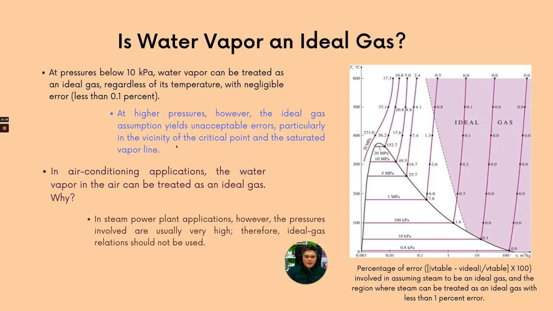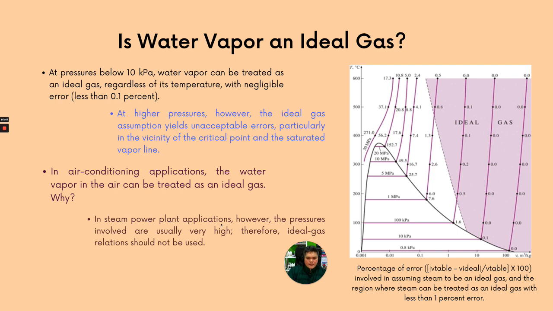At higher pressures, however, the ideal gas assumption yields unacceptable errors, particularly in the vicinity of the critical point and the saturated vapor line. So in air conditioning applications, the water vapor in the air can be treated as an ideal gas. Why? Because the pressure is low. The horsepower is still low. We say the aircon has 1 HP, 3 HP, so it's still very low. So you have the vapor, and you can use the ideal gas equation.